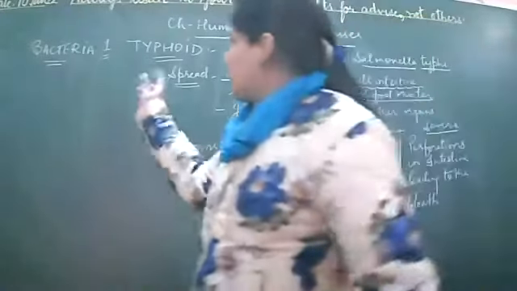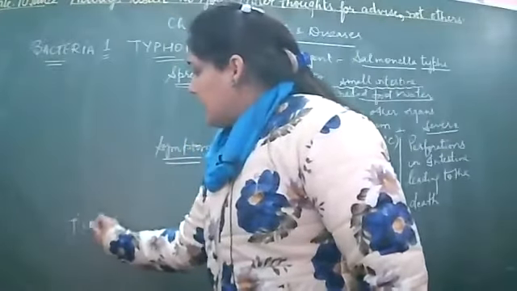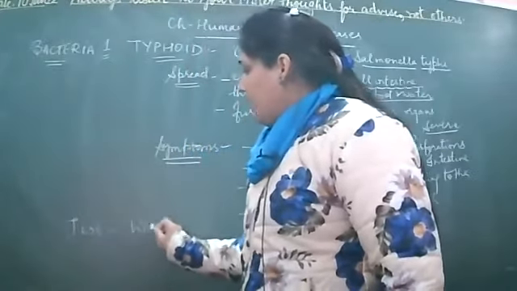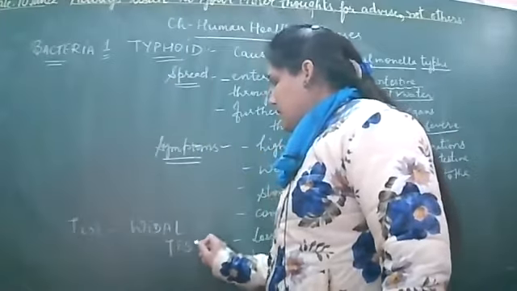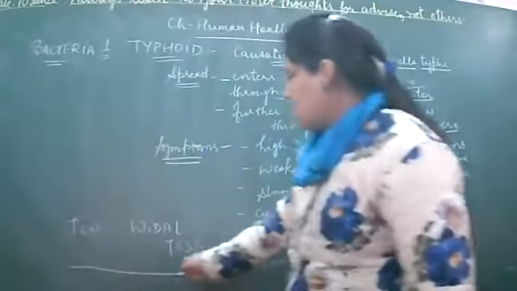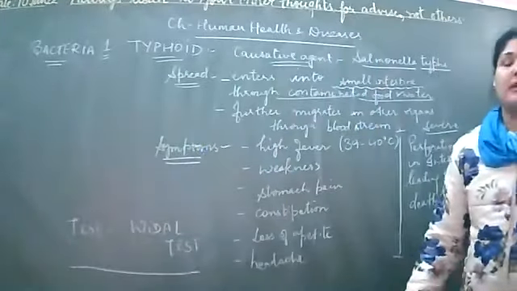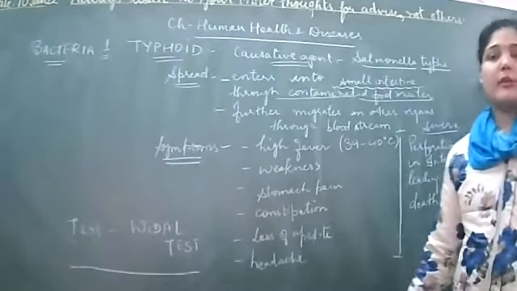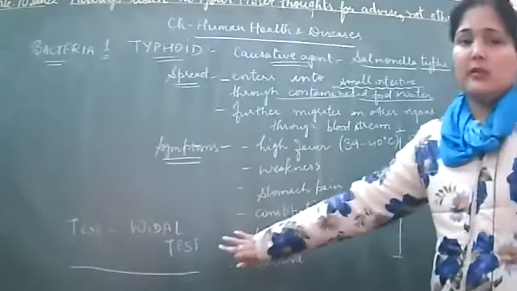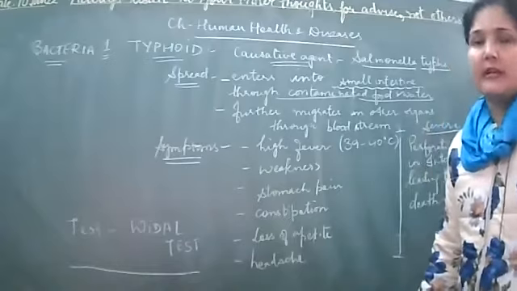Now to test for this particular disease, there is a test called the Vidal test. ठीक है? Vidal test है इसमें, that is to test for the presence of this bacteria causing typhoid in the human body. अगर human body में typhoid की presence check करनी है, तो the test performed is called the Vidal test.